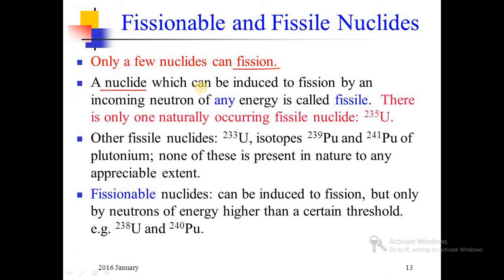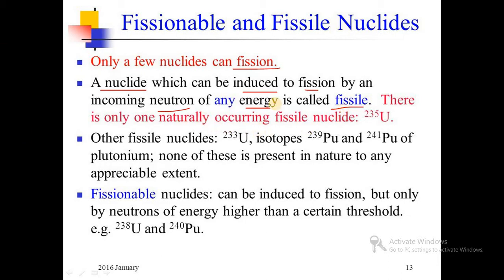A nuclide which can be induced to fission by an incoming neutron of any energy is called fissile. Fissile means when we bombard a neutron on that material, it can break down into daughter elements. Such elements are called fissile material.